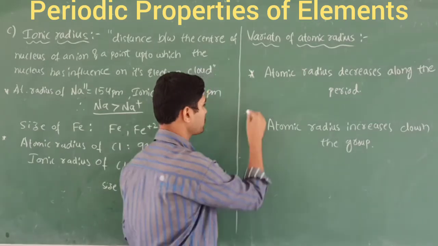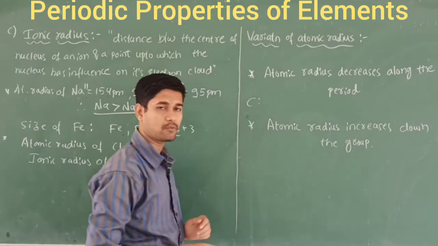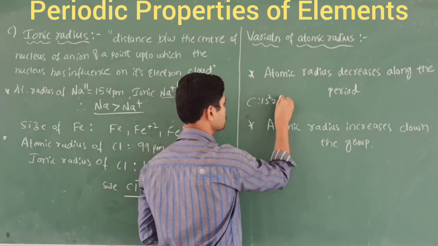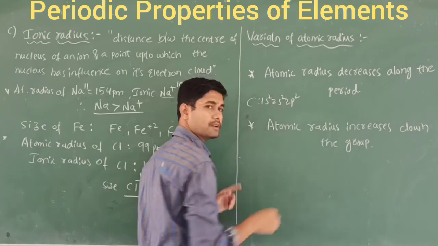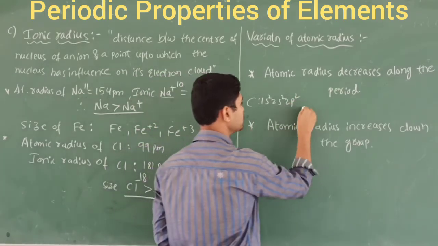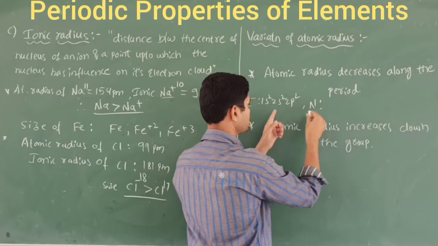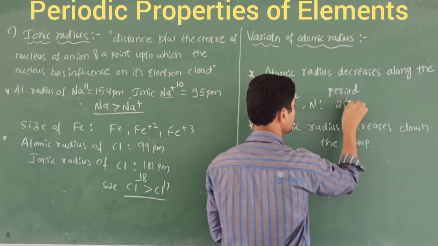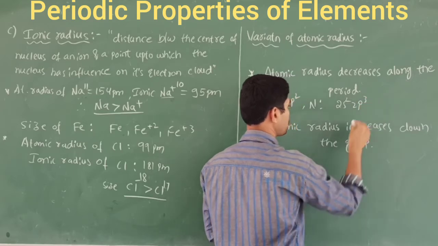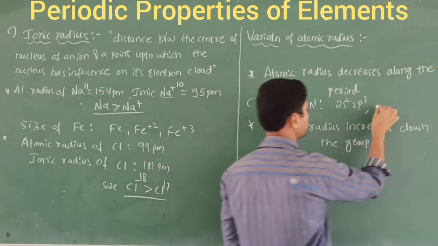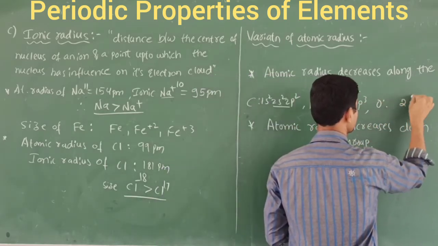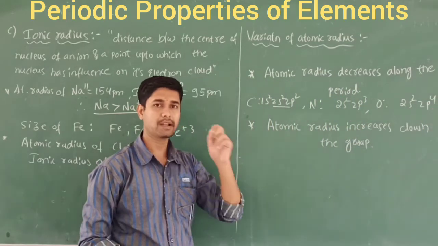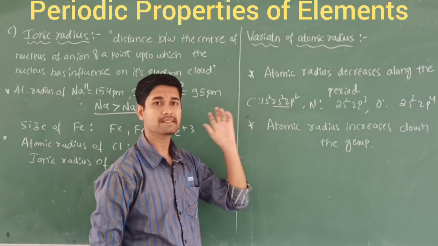So if I take carbon first, I am going to consider the atom. So what is it? 1s2, 2s2, 2p2. Carbon. After carbon, nitrogen. For nitrogen, I am going to write only these 2 orbitals, that is 2s2, 2p3. Right? So what about carbon, nitrogen? What about oxygen? Oxygen same, 2s2, 2p4. What happens when you add extra electrons to the orbitals of the same shell?